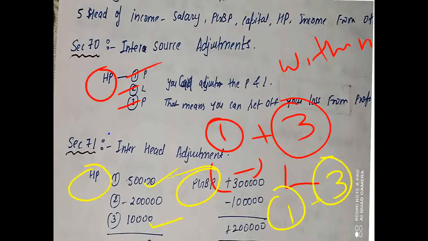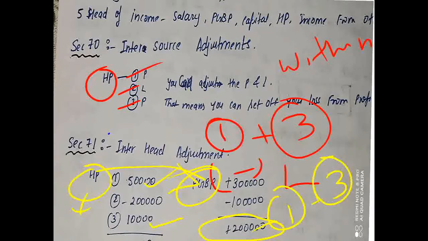And if this loss is not adjusted within the particular source, that is within the house property, if we are not able to set off the loss, then we will set it off against the other head. This is what inter-head adjustment is. So consider PGBP. Here we are getting a profit of 3 lakh, and from the second source of PGBP we are getting a loss of 1 lakh. So again in this case also we will subtract the loss from the profit. On subtracting, we get a profit of 2 lakh.